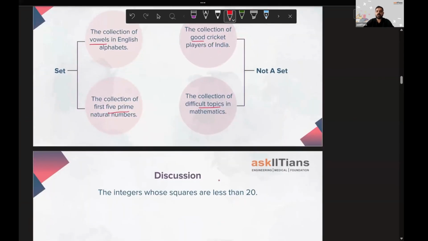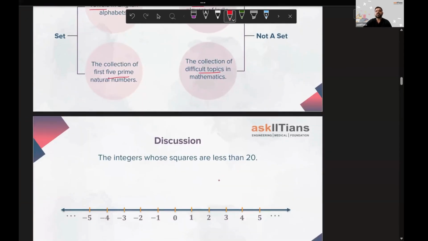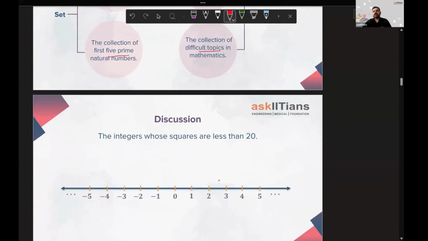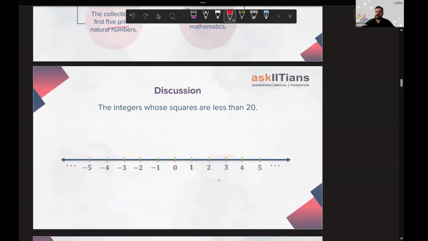Right, so let's move forward and let's see integers whose squares are less than 20. Is this a set or not? If you ask for integers whose squares are less than 20, firstly we'll think of numbers which are perfect squares and less than 20. Definitely I can see here 16. But 16 is a square of 4 and also of minus 4. The next square number less than 20 that you can think of is 9. 9 is a square of 3, and 9 is a square of minus 3 also.